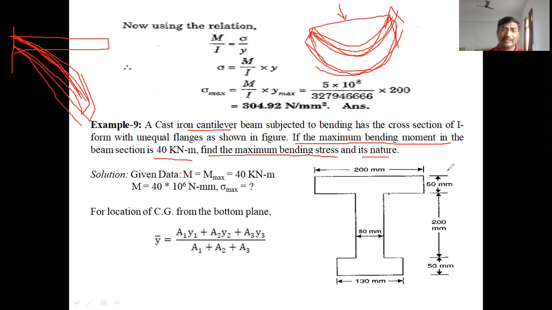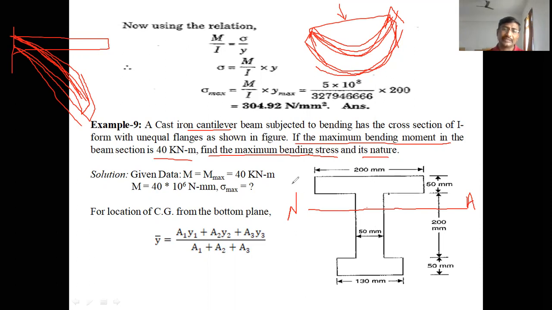Okay, students? By locating the central axis for this I section, approximately it is nearer to the 200 mm flange, because the weight of the section is high towards the 200 mm flange and small towards the 130 mm flange.